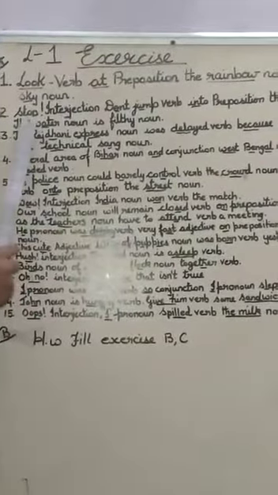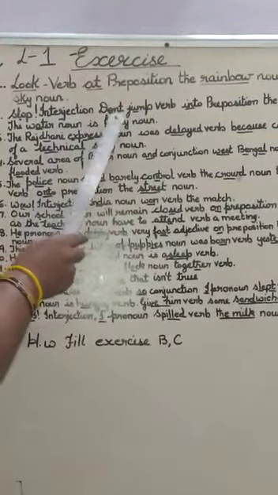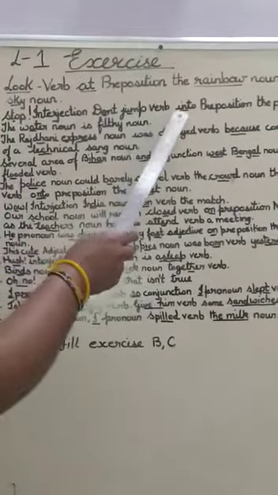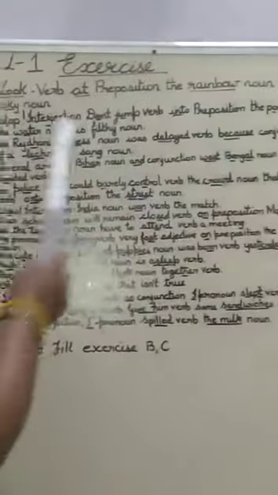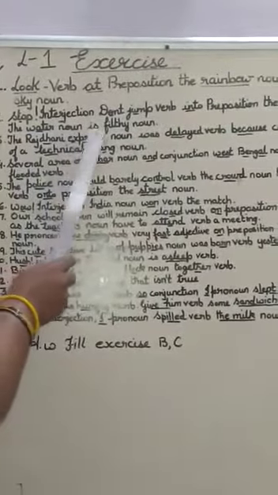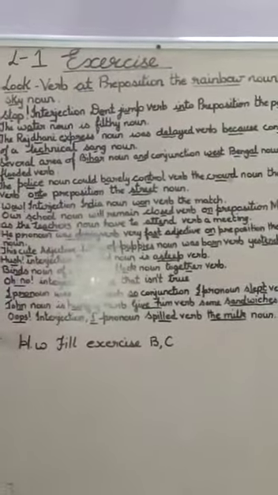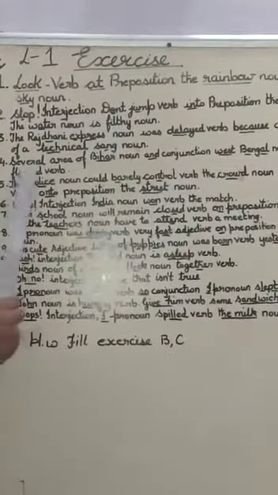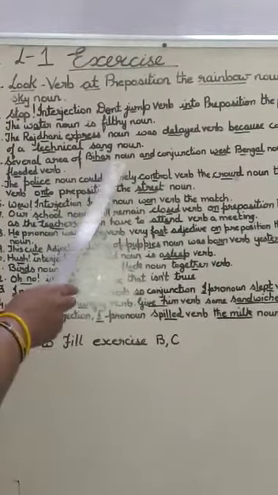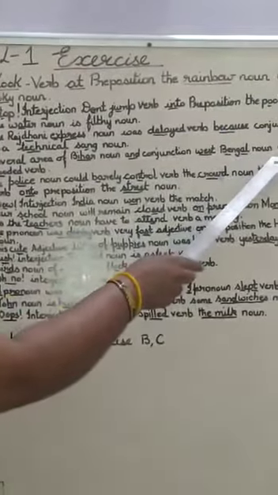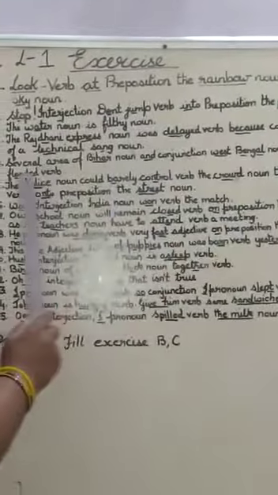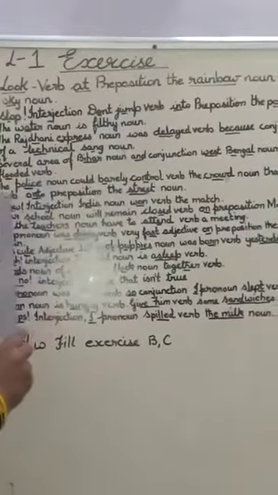Second one, stop, interjection, don't jump, verb, into preposition, the pool noun, the water noun, is filthy noun. Several areas of Bihar noun and conjunction, West Bengal noun, were flooded verb.